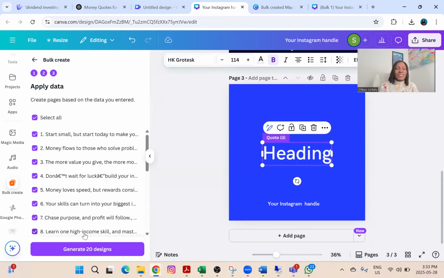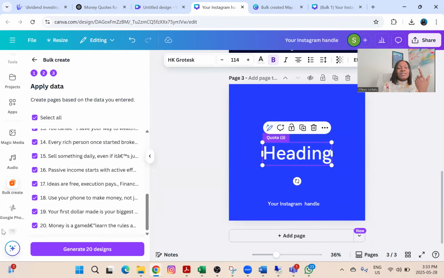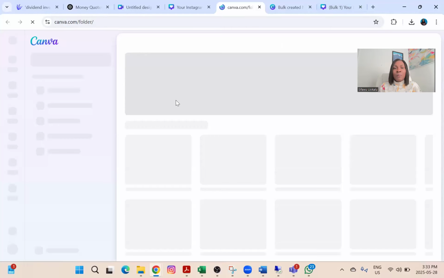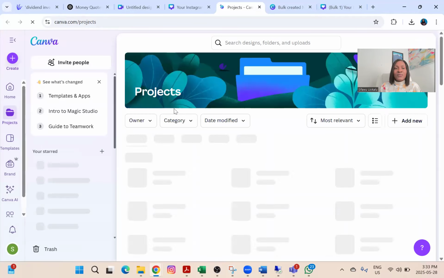So once I click on continue, you can see it has highlighted all the codes and everything, and I'm going to click on generate. If you're using just one canvas, that means just one column of data, and you connect it. The next thing it says is in file. So let's view it in the folder.